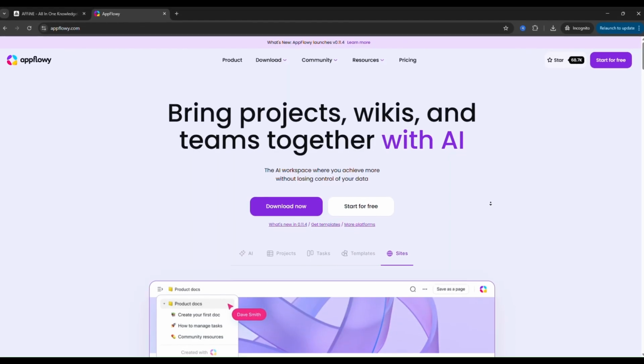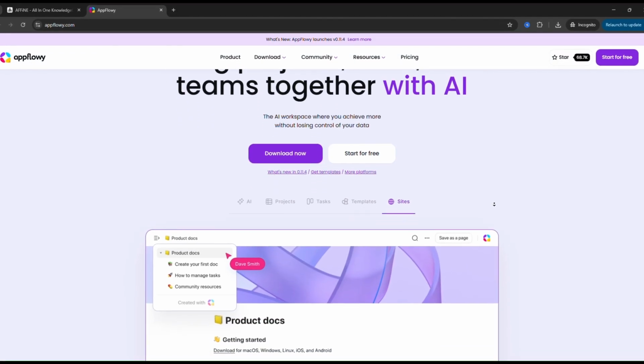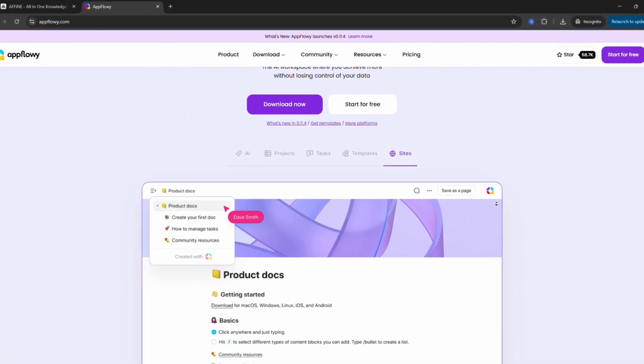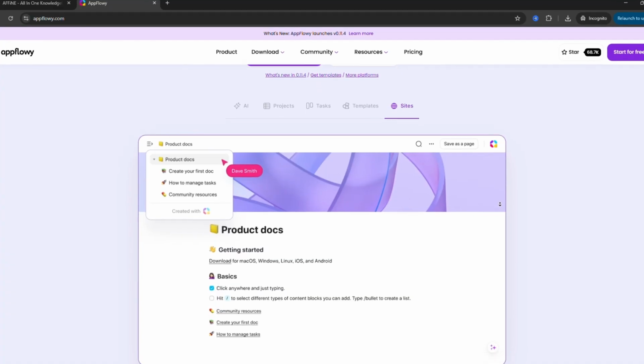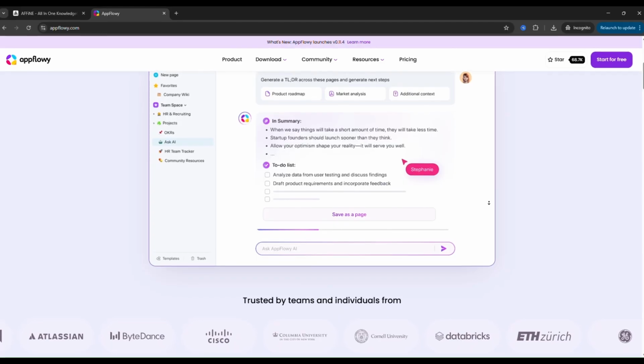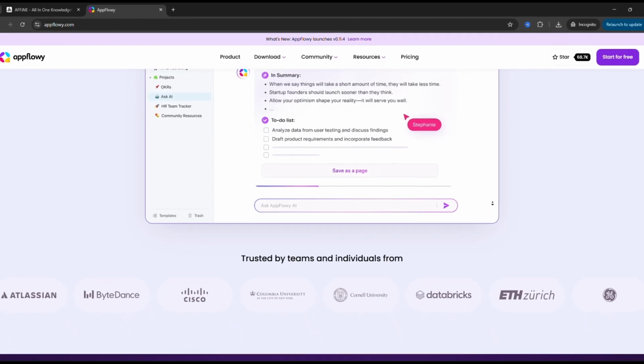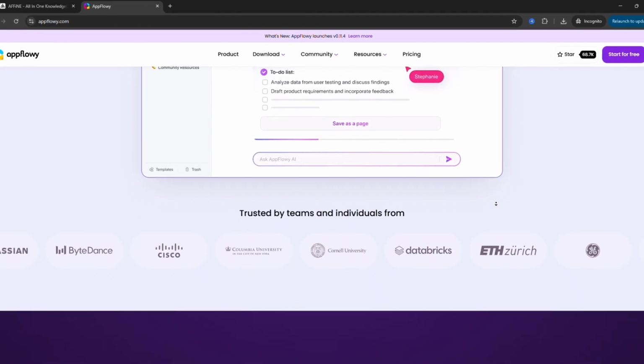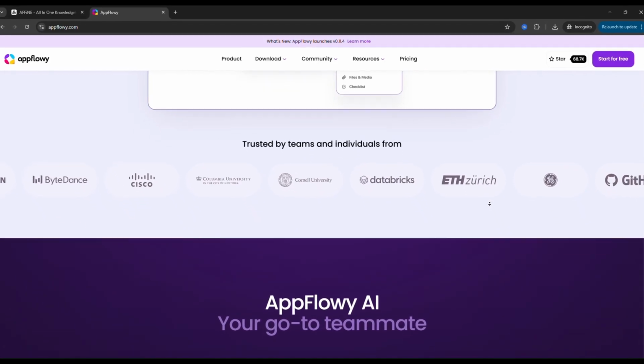AppFlowy is closer to a Notion-style workspace with pages, databases, Kanban boards, and strong offline support. It's built with Rust and Flutter, making it fast and efficient, especially for large data sets. Some of its pros: fully open source and offline first, strong structured data tools like tables, boards, and tasks, and more mature and stable overall.